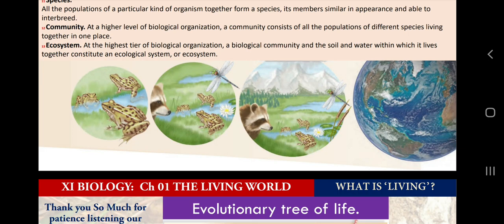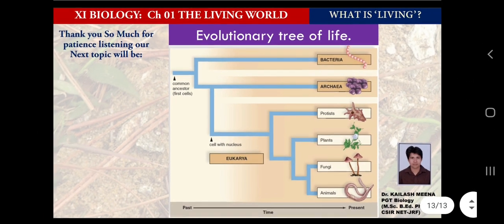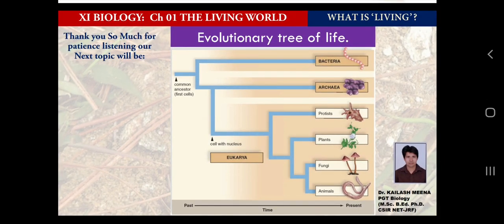So in my next video I will discuss the evolutionary tree of life. We will have an idea of kingdom, domain, species, and you also have studied in chapter number 7, class 9th, the diversity in living organisms. Because this topic has been removed from class 11th, it will be very useful if you can revisit that idea. If you are able to read chapter number 7 again from the class 9th science book, it will be very helpful for you. So before watching my next video, if it is feasible, you must read chapter number 7, diversity in living organisms, from class 9th.